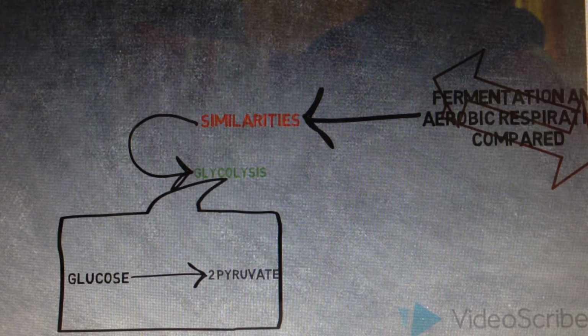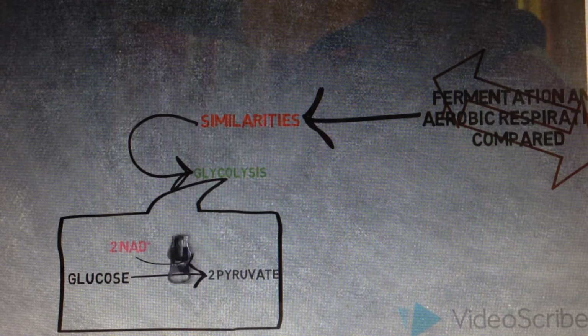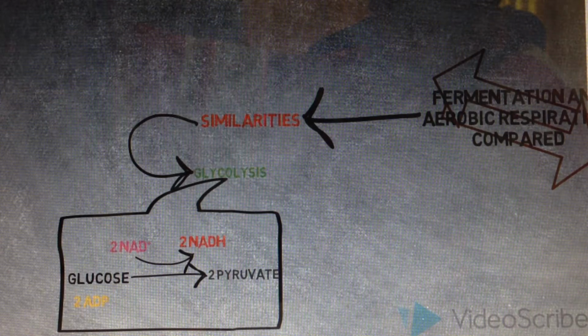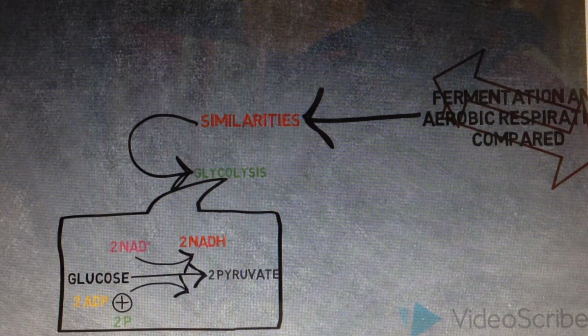Other than that, two molecules of ADP plus two molecules of phosphate have been transformed into two molecules of ATP plus water. These processes are also called substrate-level phosphorylation.